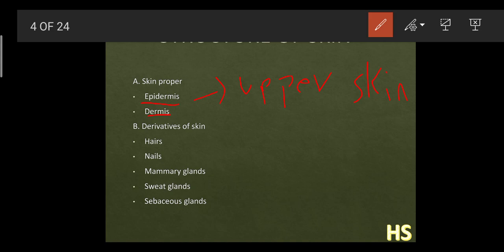We have more derivatives of the skin also, like hair, nails, mammary glands, sweat glands, and sebaceous glands. Derivatives of the skin means that they got derived from the skin. They are part of the skin.